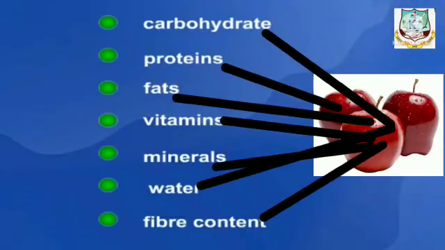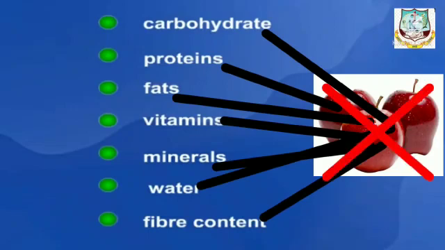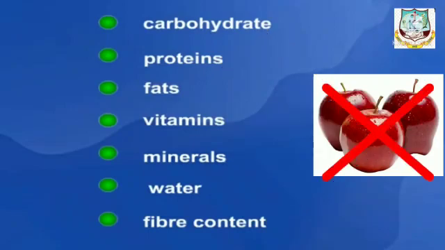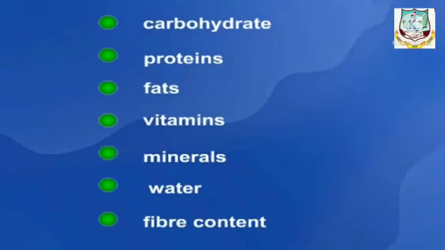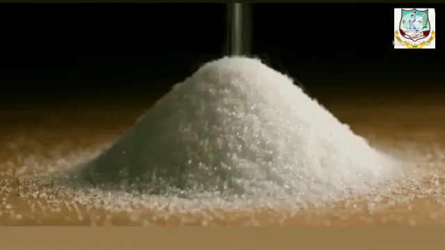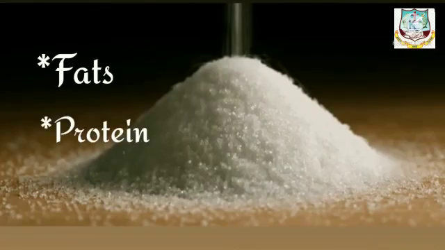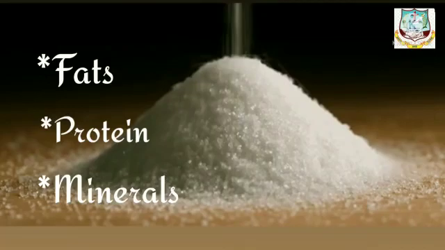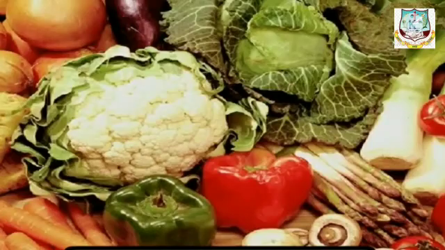Whether all nutrients are available in any one food item? No, isn't it? All nutrients are not available in any one food item. For example, sugar contains carbohydrates but does not contain fats, proteins or minerals. Fruits and vegetables contain vitamins and minerals but lack proteins and fats, isn't it?